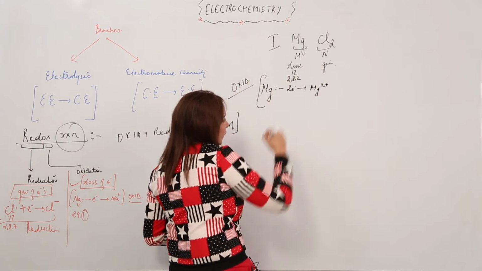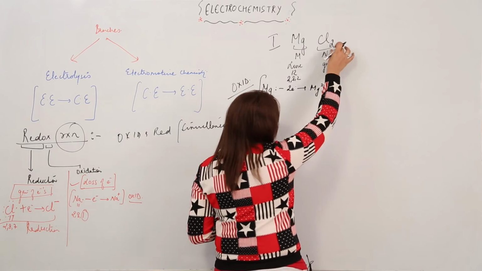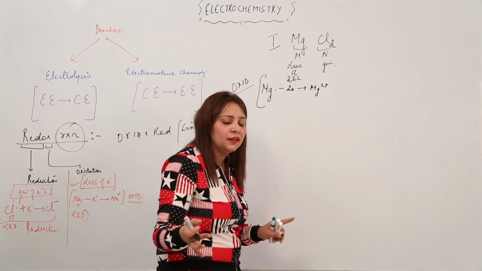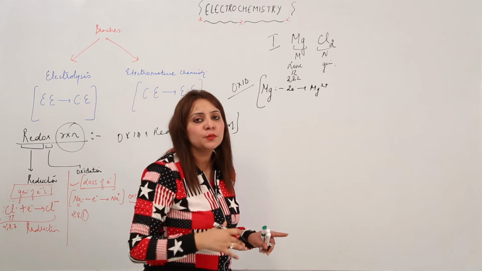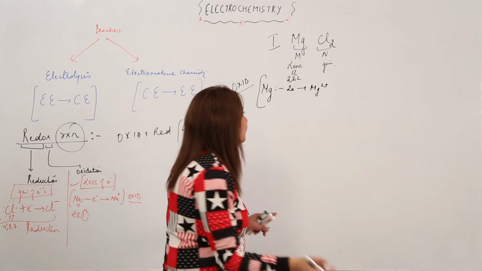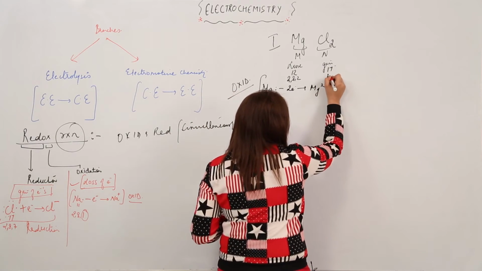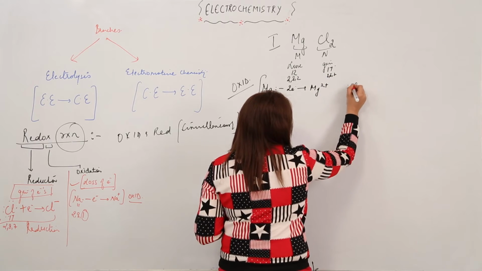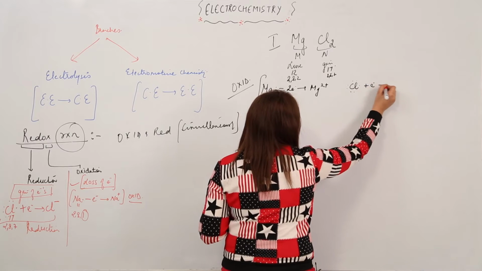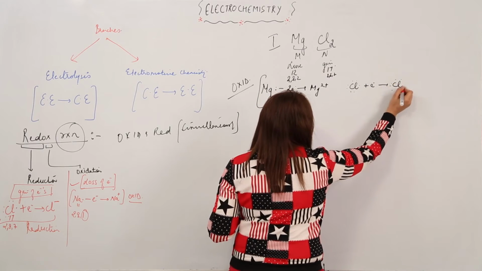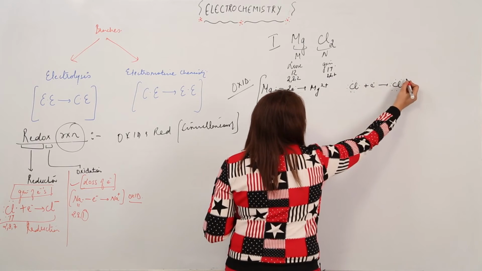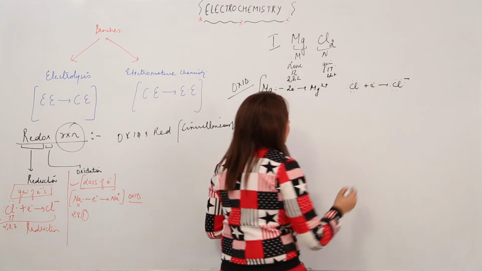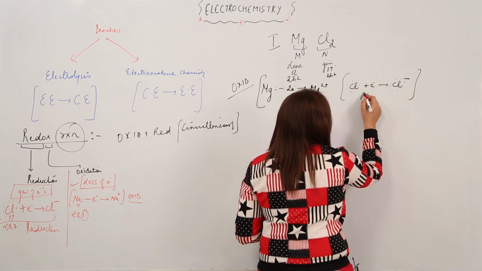Coming to Cl, don't look at these 2, 3, 4; at last you will be able to make this molecule. So just consider the atom. It is 17, configuration 2, 8, 7, and needs 1 electron to satisfy the octet. So this is the Cl- ion, that is, this is the reduction.